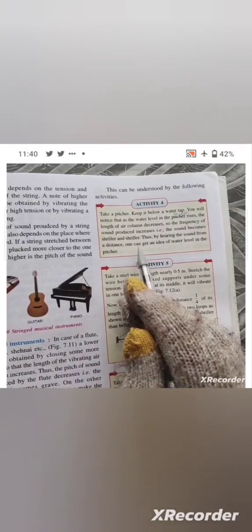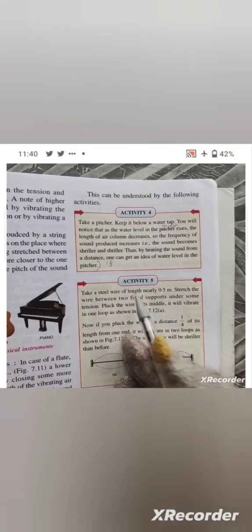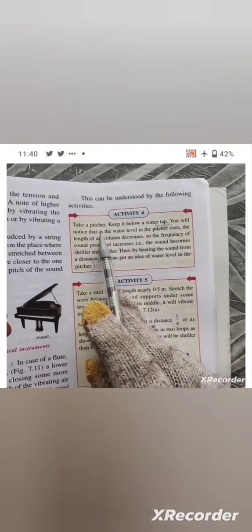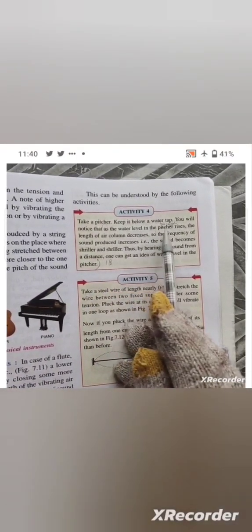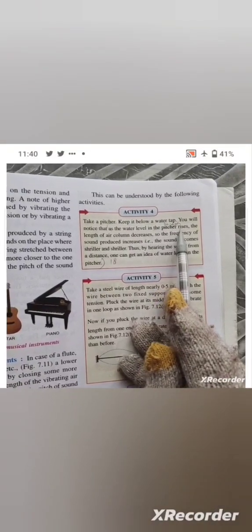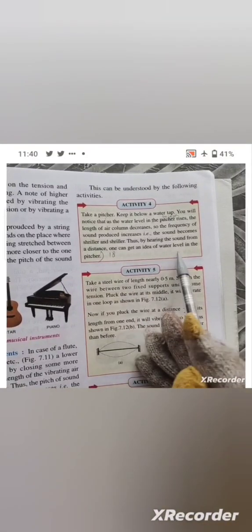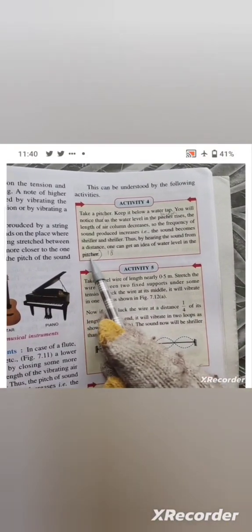Okay. You have to start writing from: as the water level in the bucket. In place of pitcher, you have to write bucket rises. The length of the air column decreases, till water level in the pitcher. So again here in place of pitcher, you have to write down bucket. Okay. So write here bucket.